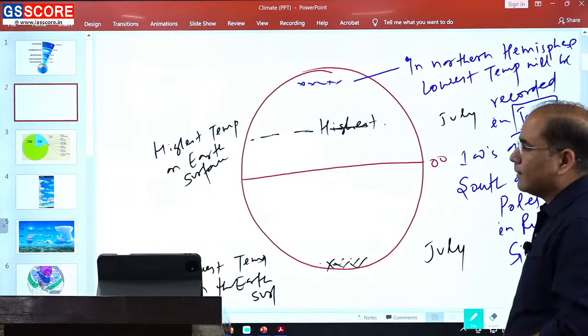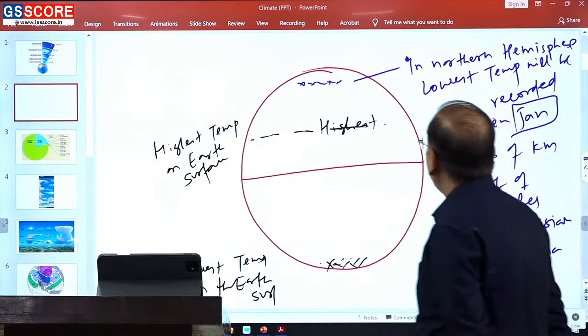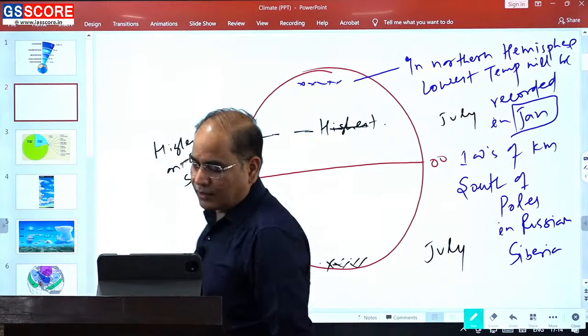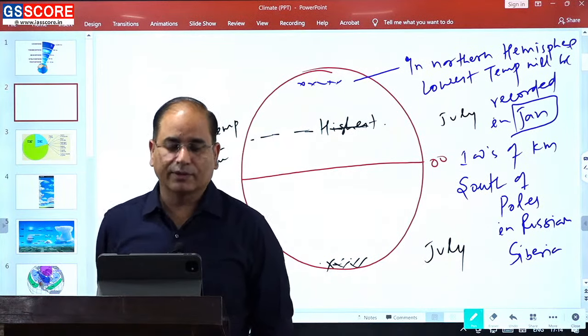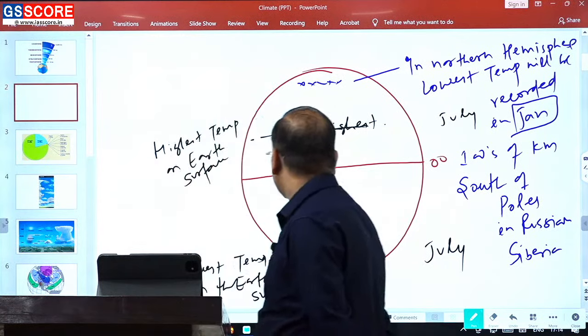So this is the temperature distribution on the Earth's surface, that is the horizontal temperature distribution. So this is your horizontal temperature distribution.